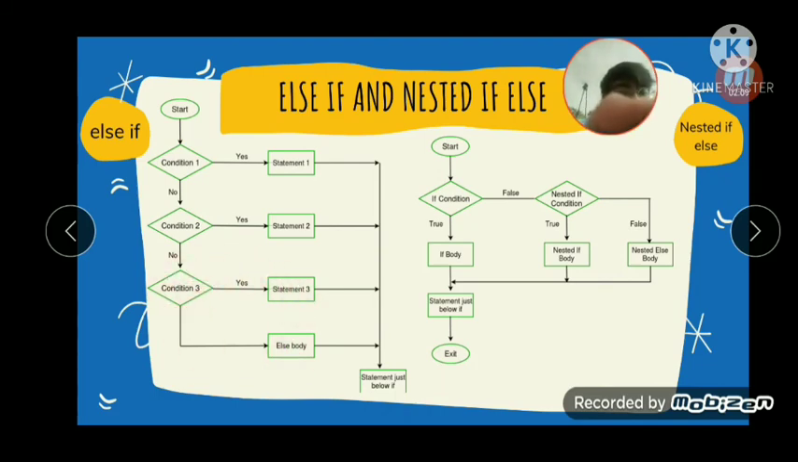But in the nested if else statement, the first condition must be true, and only then will the nested if be checked. If the condition is false, then it will directly output the else body and exit. Here the flow chart is somewhat buggy. Here it must be false and here it must be true. If the condition is true, the nested if condition will be checked, and if it's true, then the if body will be executed, and if the condition is false, then the else body will be executed.